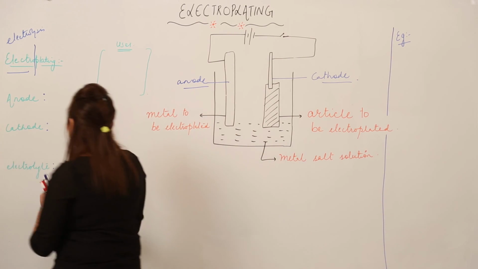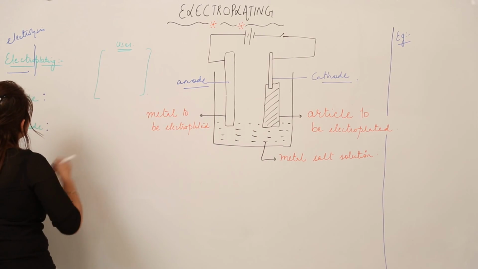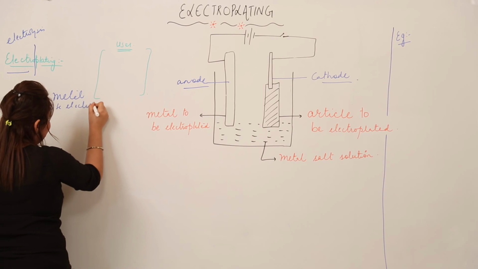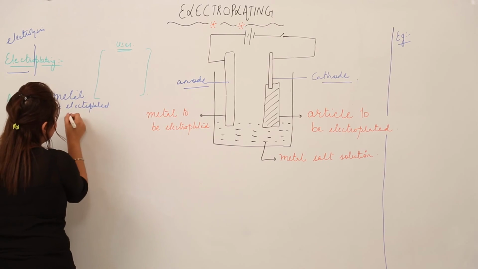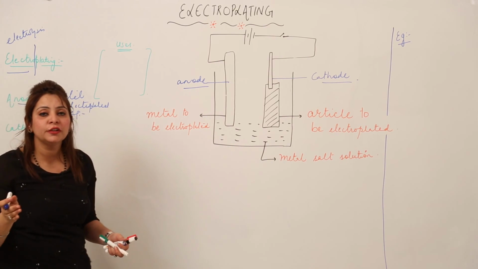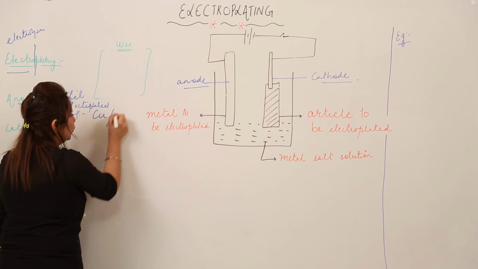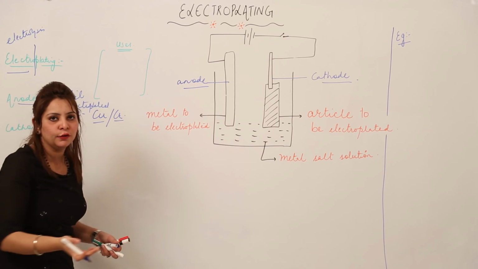So here I am writing for you: anode is made up of metal which is to be electroplated, right? As I told you, for example, to prevent rusting of iron, we plate it with copper or chromium. So this is how you can take either of them, right?